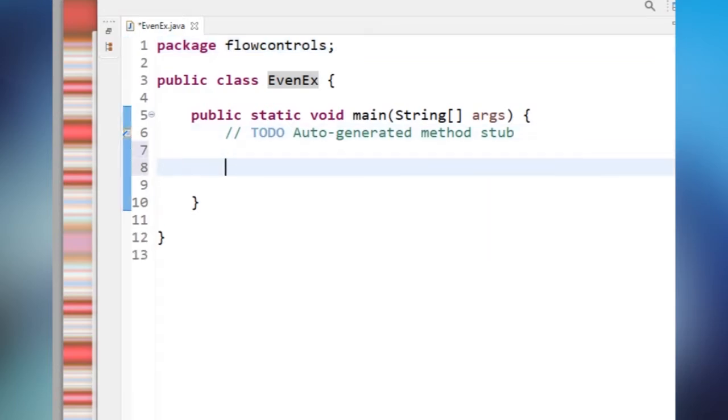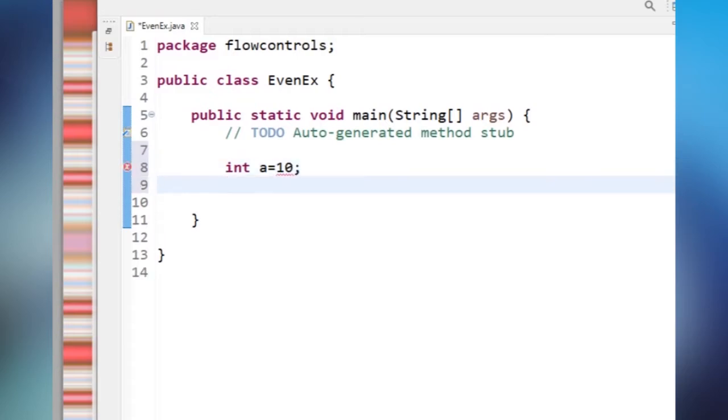Now I want to find out whether a number is even or not. What is the logic to find whether a number is even or not? If a number is divisible by 2, then it is an even number. If a number is not divisible by 2, then it is an odd number, right? The same we have to put, and we have to take an integer. So I'm taking a as 10.